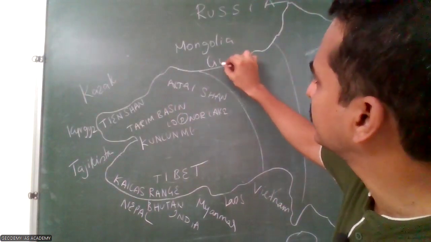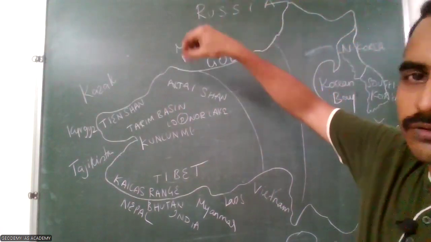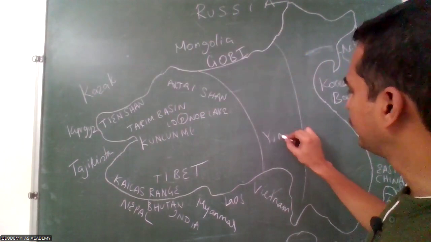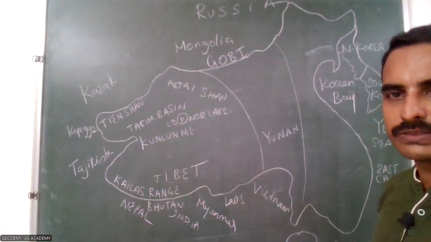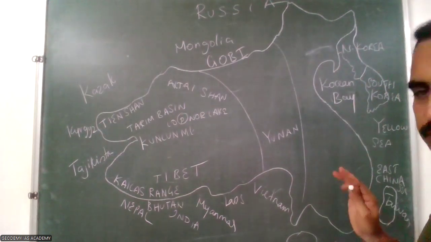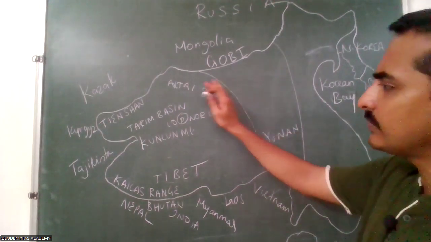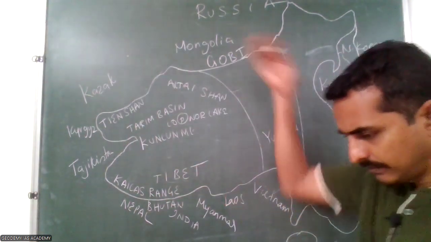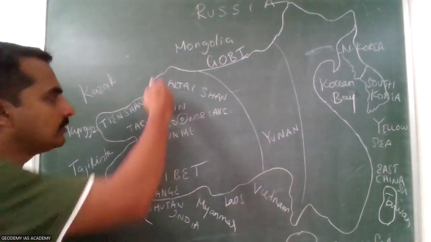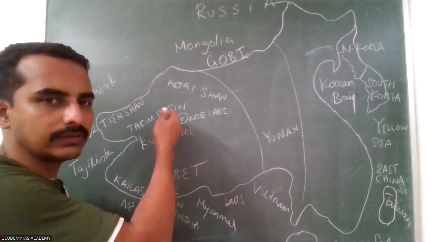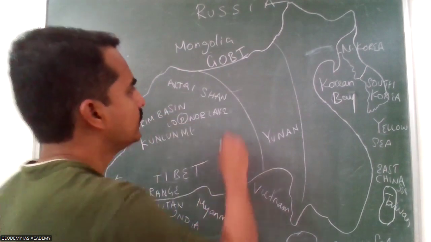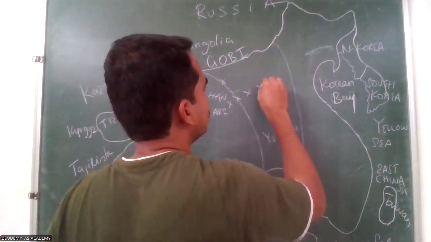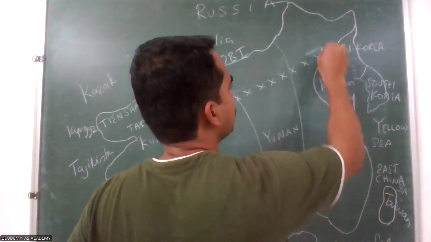Then in the east, here it is the Gobi Desert. The Gobi Desert is found in Mongolia and extends into northern China also. And here the Yunnan province is located, on the Yunnan Plateau, and it is the eastern plain region. These regions are very high altitude regions, with altitude of more than 4,000 meters. So others cannot invade into China through this region, because they cannot cross it. That's why they built the Great Wall of China from this physical feature up to the eastern plain.